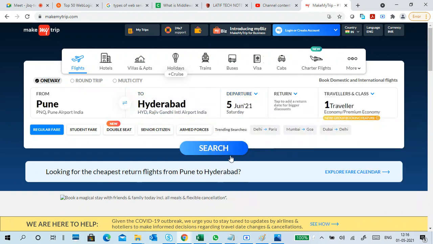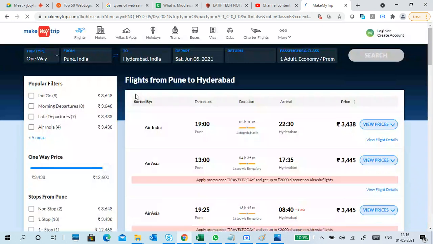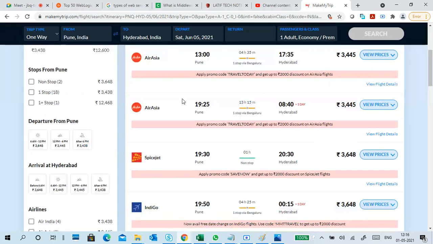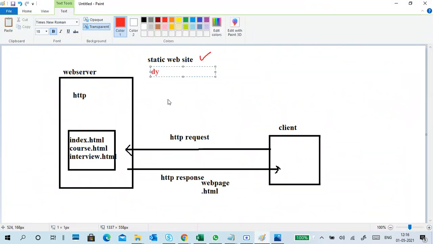Maybe tomorrow, just as an example, I want to query. Just put a search. So I can put the data, and I can query. So I will get the information displayed on the screen. This type of thing we call a dynamic website.